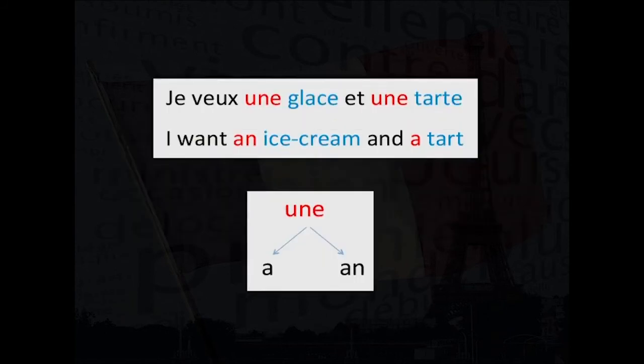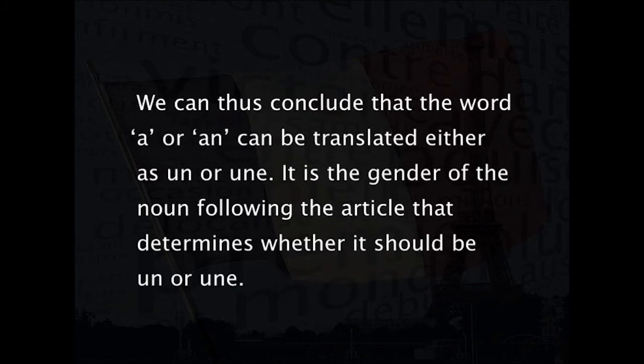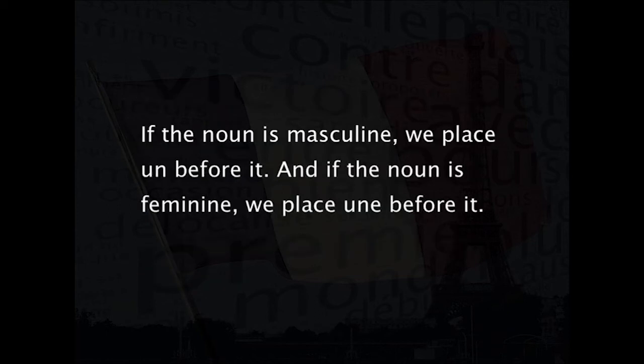When we compare these two sentences, we find that the word a and an are equivalent to the word une in French. We can thus conclude that the word a or an can be translated either as un or une. It is the gender of the noun following the article that determines whether it should be un or une. If the noun is masculine, we place un before it, and if the noun is feminine, we place une before it.